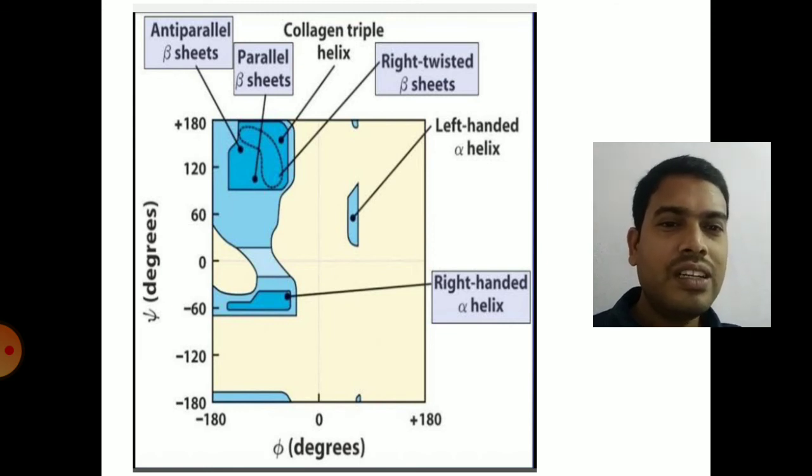So all these secondary structures can be identified with the help of phi and psi values which are given by Professor Ramachandran. This is the Ramachandran plot where you can clearly see the phi and psi values of different secondary structures of the proteins. Based on these psi and phi values, we can identify the type of secondary structure of a protein. So that is the Ramachandran plot. So that is today's topic, structure of proteins and also classification of proteins.